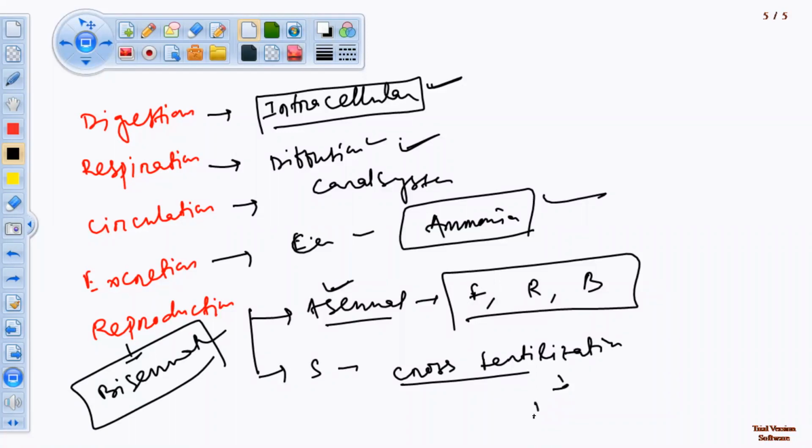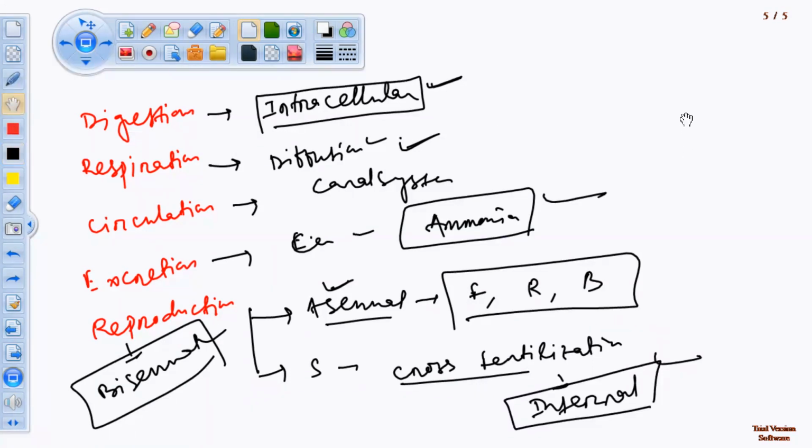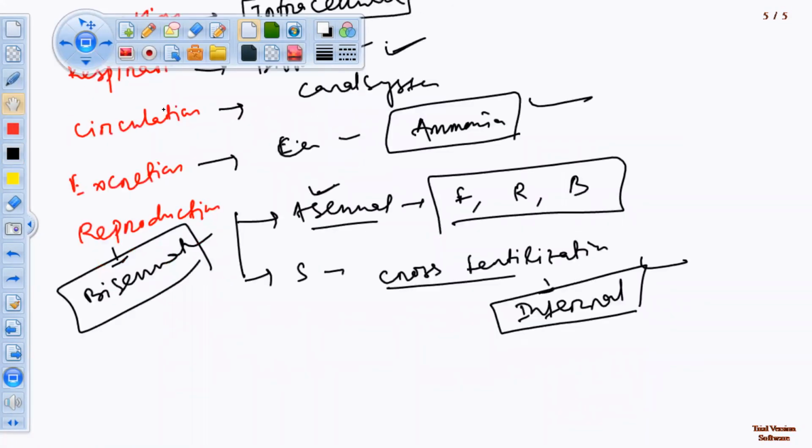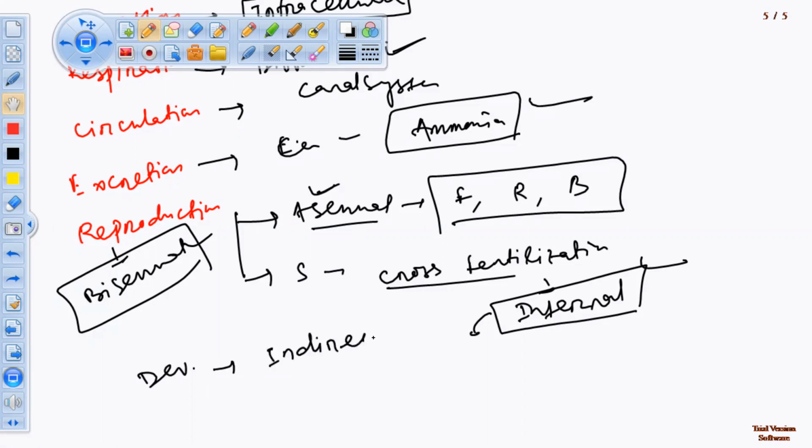Fertilization occurs where? Internal. Fertilization occurs inside the body of the sponge, not in the water. After fertilization, the zygote is formed, and the zygote develops into a larva. So development is indirect, having larval stages.